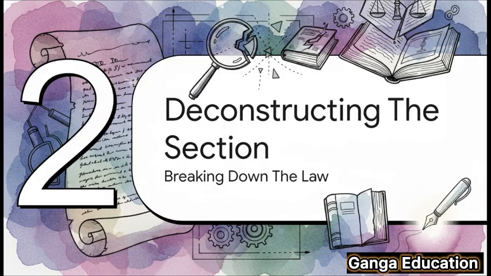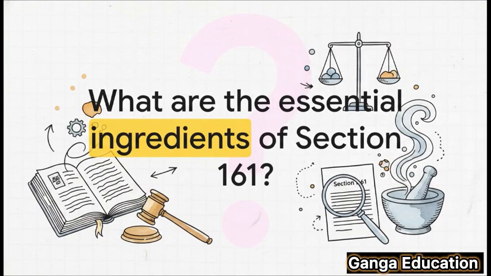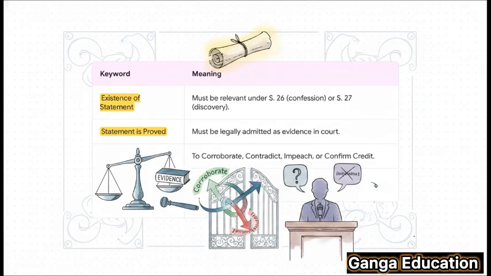Okay, now let's get into the details and deconstruct this section. Breaking down the legal language is absolutely key for your mains exam. It'll help you write those sharp, clear answers that show you really understand the law, not just memorized it. So, what are the essential ingredients of Section 161? What are the building blocks that the court has to consider when this section comes into play? Let's take a look. This table really makes it clear there are 4 essential ingredients.